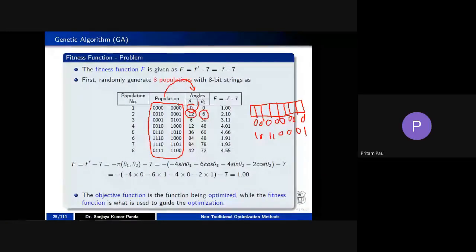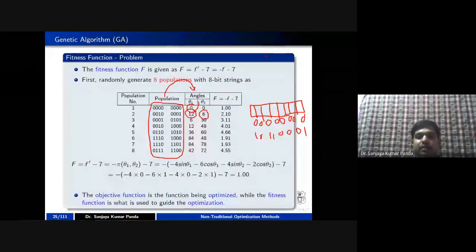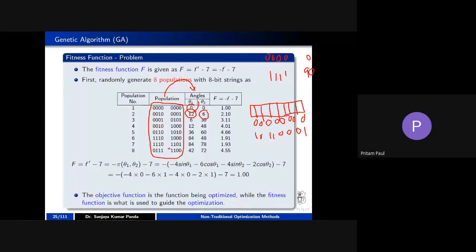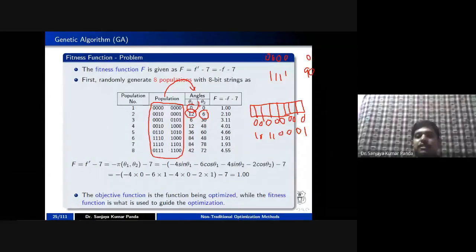And I told you in the previous slide that the values 0, 0, 0, 0 to 1, 1, 1, 1 are equally distributed among the 0 to 90 degrees. Each 6 degrees represents one coding. So I am converting this population into angles, where 0, 0, 0, 0 represents 0, 0, 0, 0, 1 represents 6, 0, 0, 1, 0 represents 12, and 0, 0, 1, 1 represents 18, and so on. Once you find theta 1 and theta 2, you can apply the fitness function.